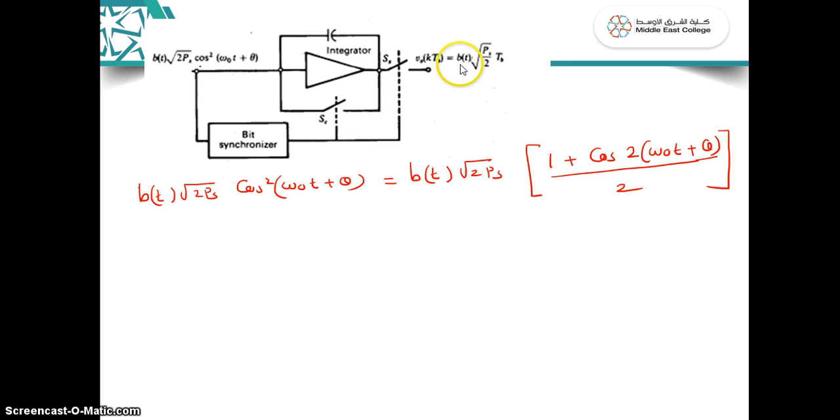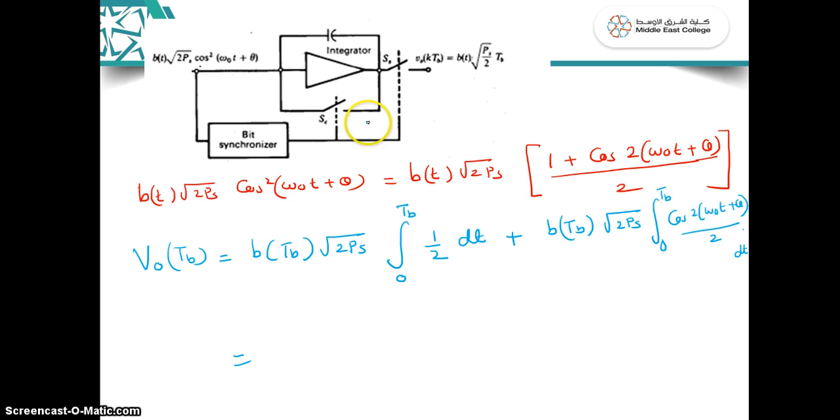Now we will see how this output comes. For the 0 to TB duration, I am integrating this expression, just the first bit. So it is b(t) into root 2 Ps integrated from 0 to TB. I am splitting this expression: the first part is half, the second is cos(2 omega 0 t plus theta).